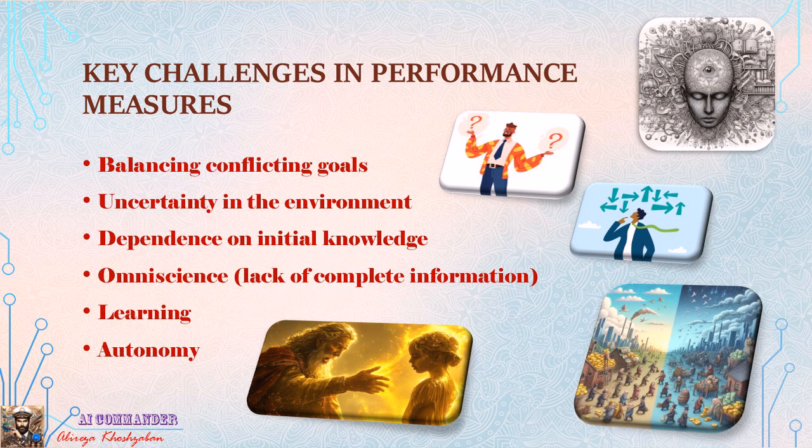Dependence on initial knowledge. Example, fraud detection systems may underperform if training data lacks complete fraud examples. Limited knowledge. Example, autonomous cars lack full environmental information, e.g., obstacles behind a truck. Learning curve. Example, robotic vacuum cleaners may initially follow inefficient paths but improve through reinforcement learning. Autonomy. Example, autonomous medical injectors should function independently but alert doctors in case of unforeseen errors.